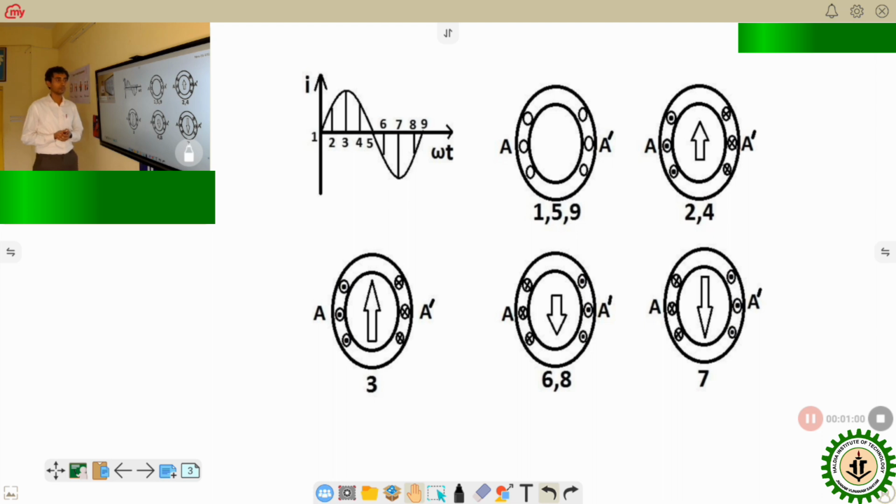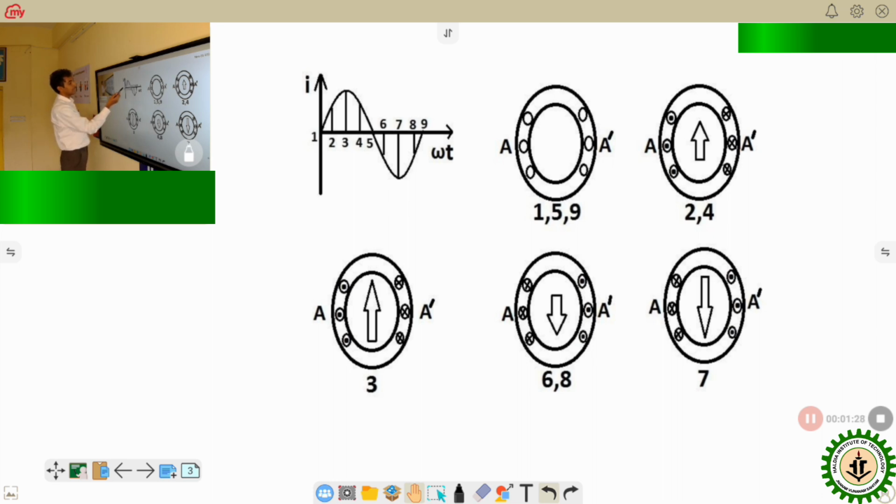In a single-phase induction motor, there is only one phase, so a single-phase AC supply is given. That supply is shown over here. As you can see, there is a sinusoidal current varying sinusoidally with respect to time. This total sinusoidal waveform is divided into some instants.